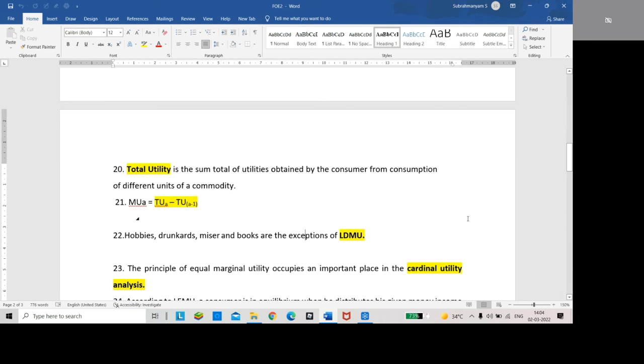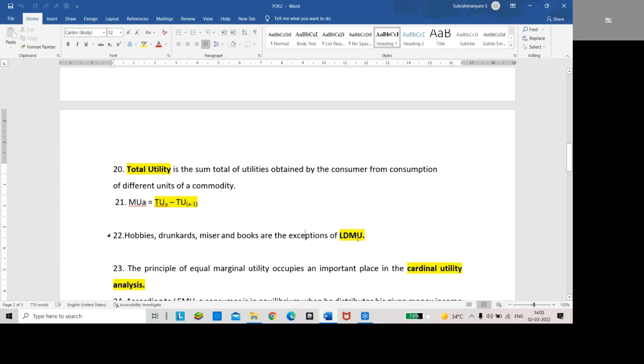What are the exceptions of LDMU? Hobbies, drunkards, money and books. Hobbies, drunkards, money and books are the exceptions of LDMU, that is, the law of diminishing marginal utility.